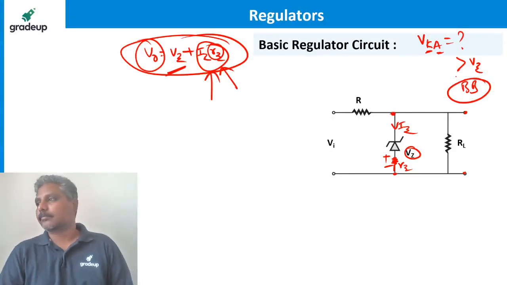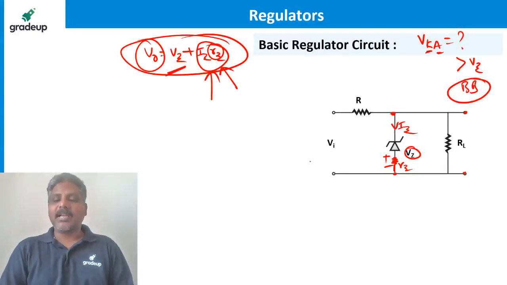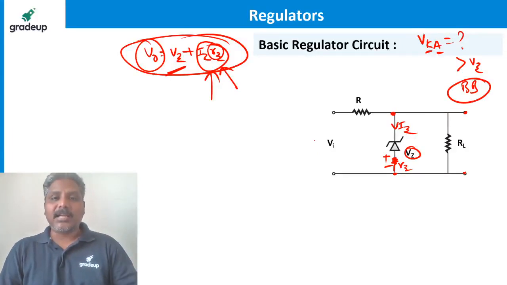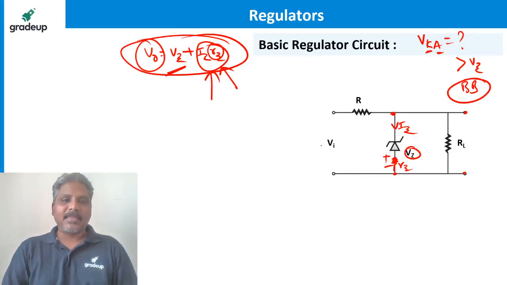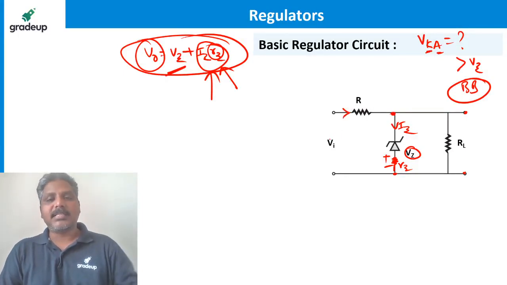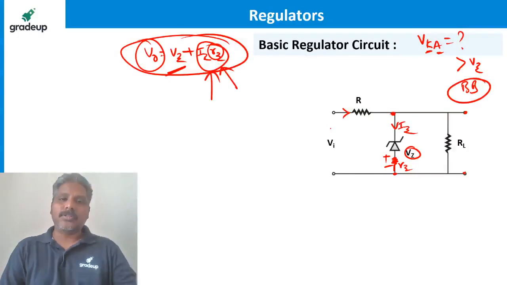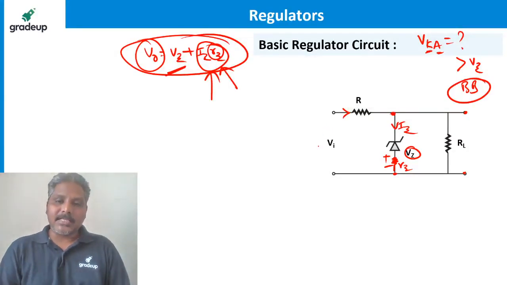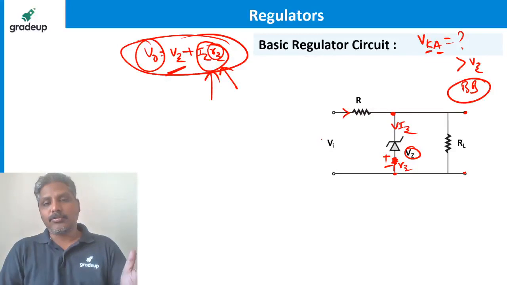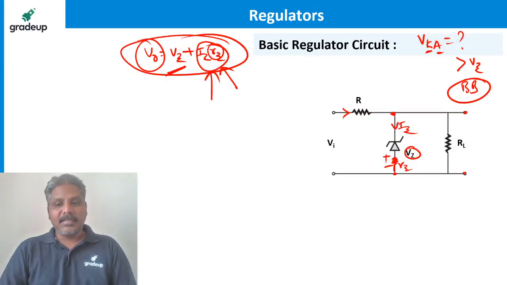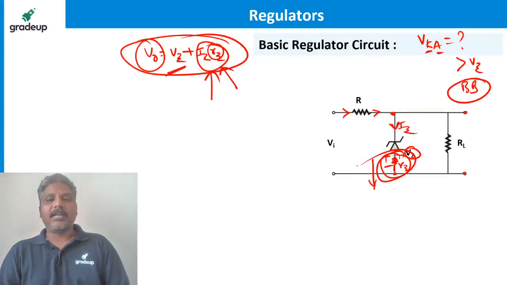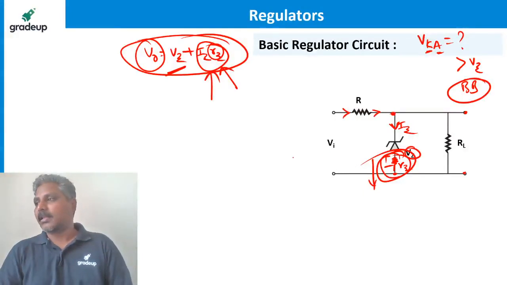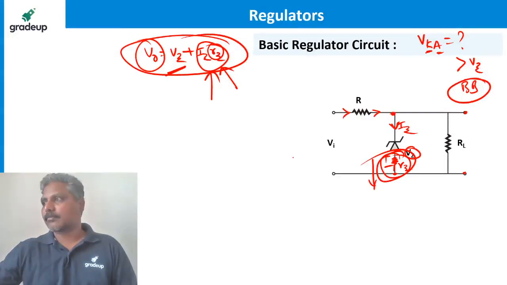If not, not. You are asking how the Zener will understand whether to take the current or not. The Zener will not understand like that. Current always flows through the low resistance path, like water always flows from a higher region to a lower region. If the Zener resistance is decreasing, then obviously more current will move towards it. So it's all the game of the dynamic resistance of the Zener. Hope you understand. I'll give you some examples.